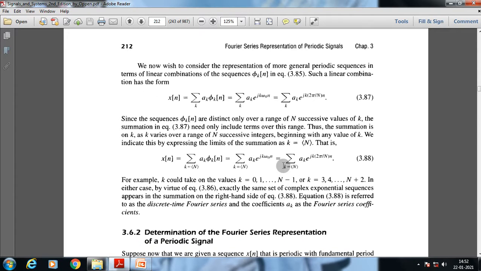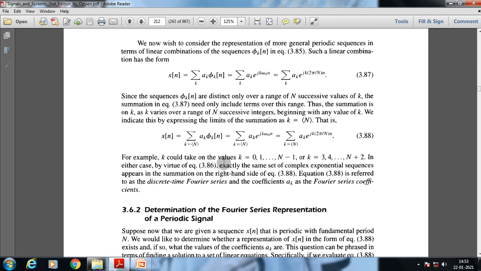Any discrete Fourier series will be represented in this form: a suffix k e to the power j k 2 pi by N multiplied by small n, summed over k equal to N. For example, k could take on values 0, 1, up to N minus 1, or k could be 3, 4, up to N plus 2. In either case, by virtue of equation 3.86, exactly the same set of complex exponential sequences appears in the summation on the right hand side of equation 3.88. Equation 3.88 is referred to as the discrete time Fourier series, and the a suffix k as the Fourier series coefficients.